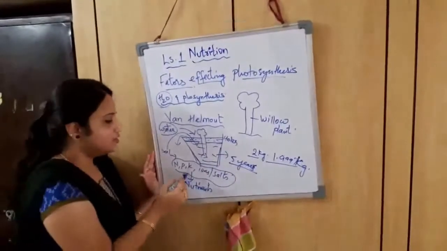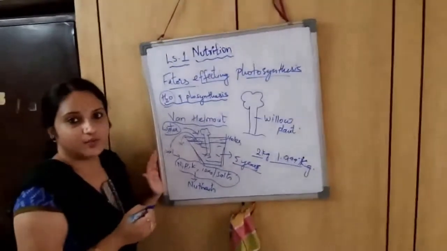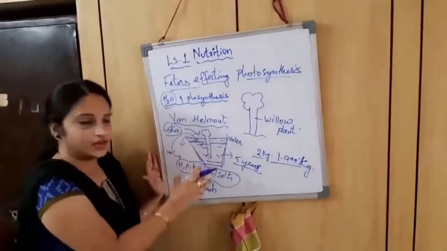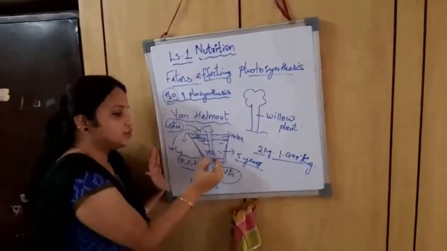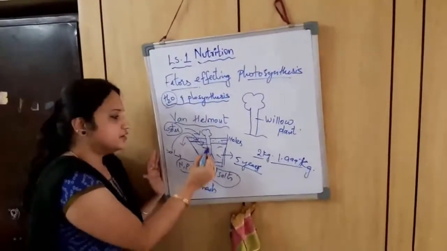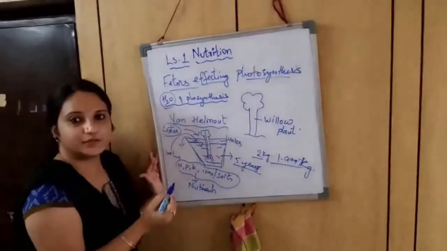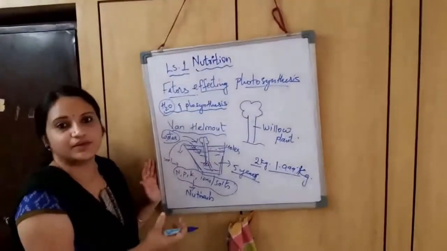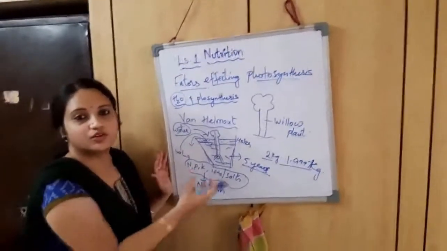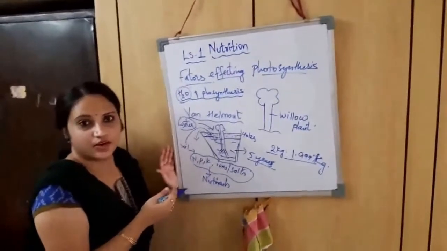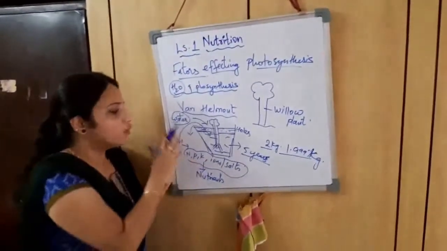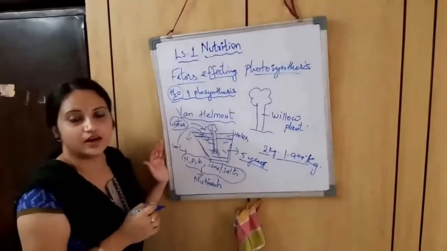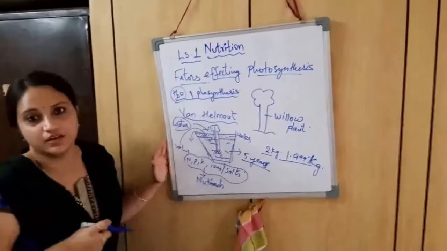So when these nutrients in the soil get dissolved in the water that you supply, these dissolved minerals and nutrients are absorbed by the roots of the plant, and they are taken by the xylem to reach the entire plant body. In this way, the soil nutrients help in the growth of the plant. So I should not conclude that only water is helping its growth, but the dissolved nutrients present in the soil are being absorbed by the roots of the plant.